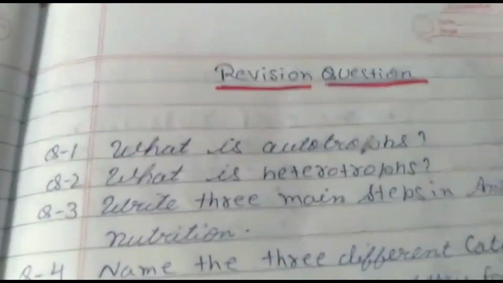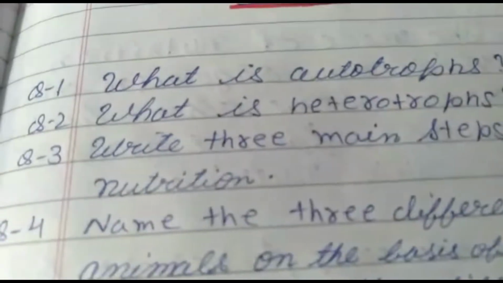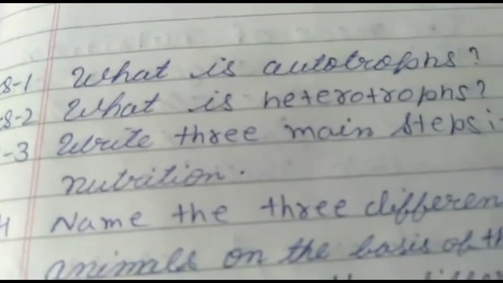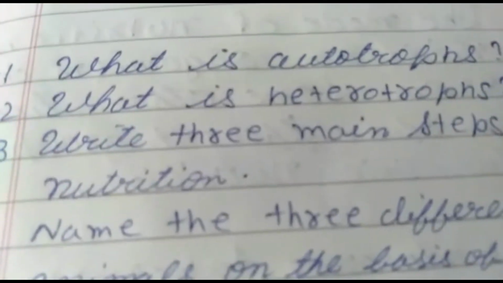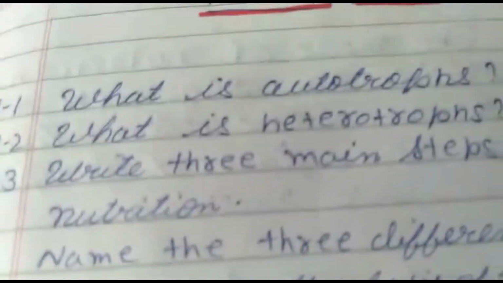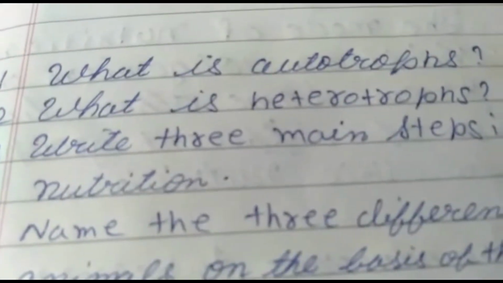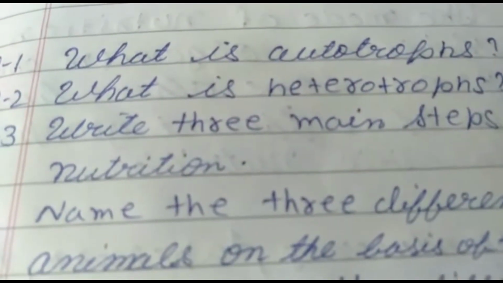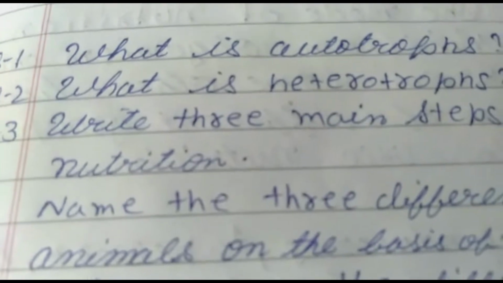The revision questions are: what are autotrophs? In the first chapter we also studied about autotrophs. They are those living organisms, especially green plants, who prepare their food by themselves.